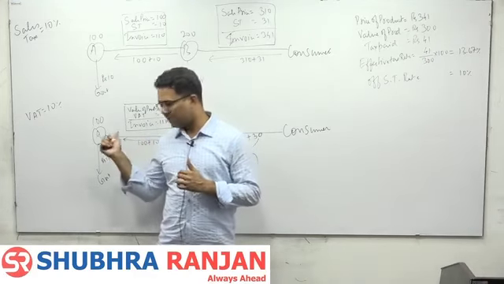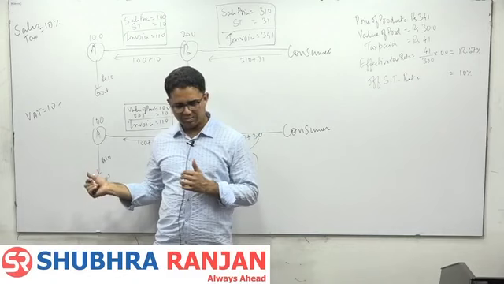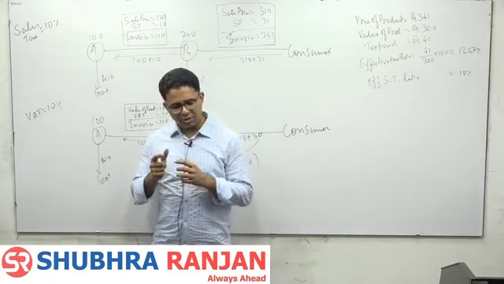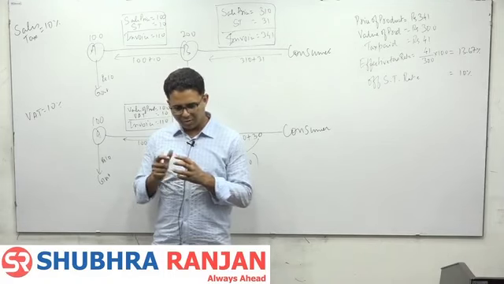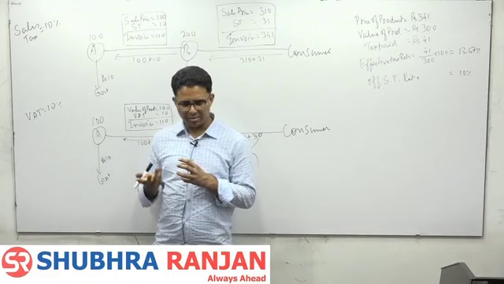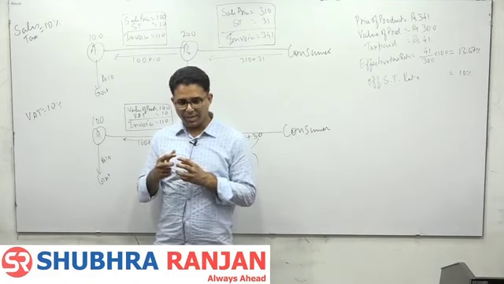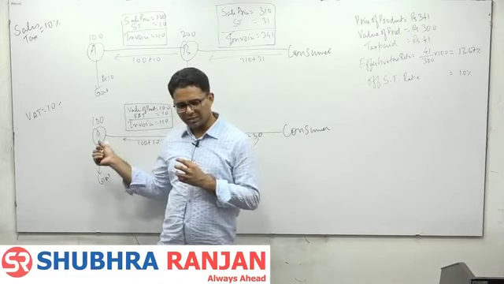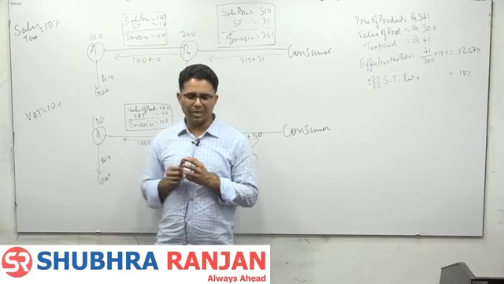B has already paid 10 tax. B's value addition is 200. But government is saying to B that you pay tax on entire value, and whatever you have paid tax on previous value, that government will give back. So government is saying to B that you pay tax on 300 and 10 rupees tax which has been paid here, government will give you back.